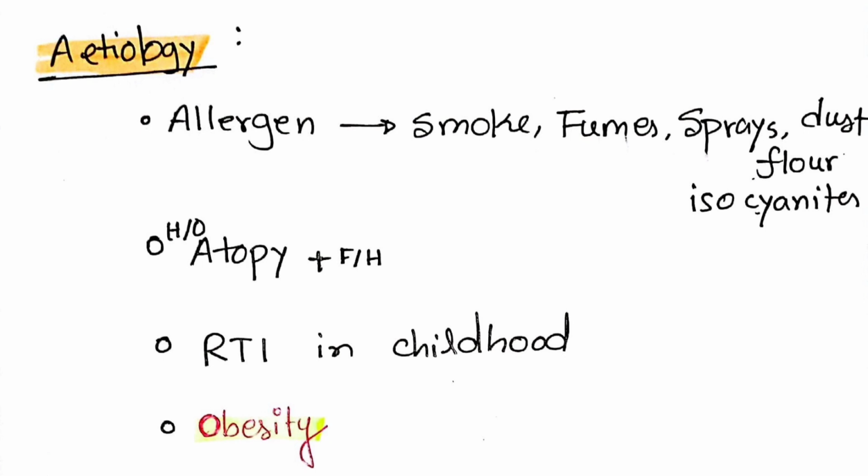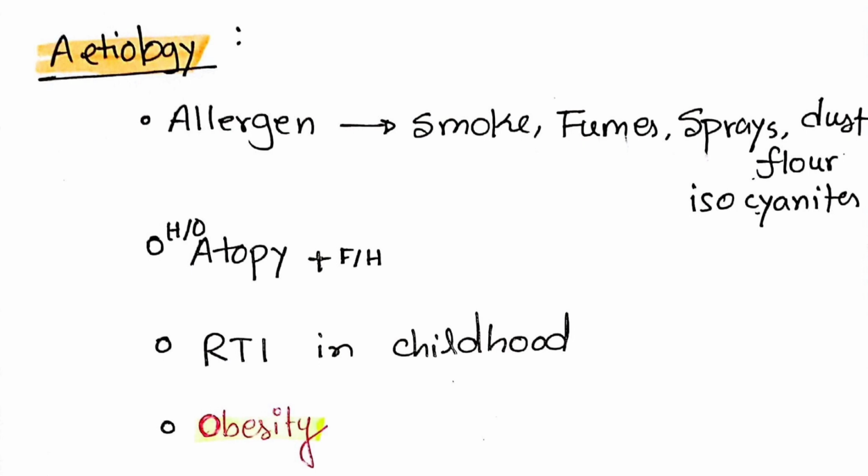If you have a family history of atopy, then it can contribute to asthma. Exposure to allergens which can lead to airway hyperresponsiveness, like smoke, fumes, sprays, dust, flour, isocyanates, ultimately contributes to asthma.